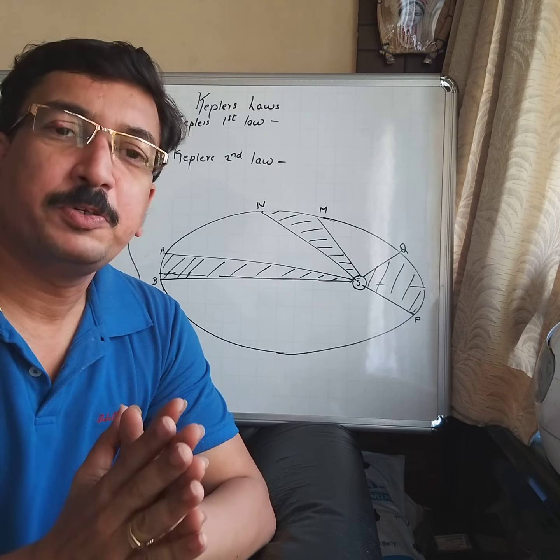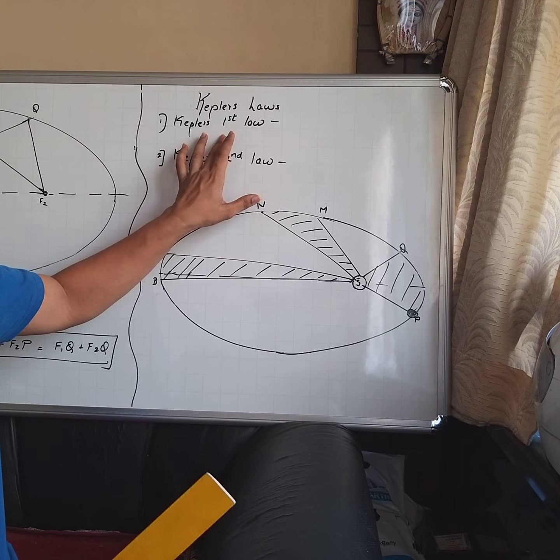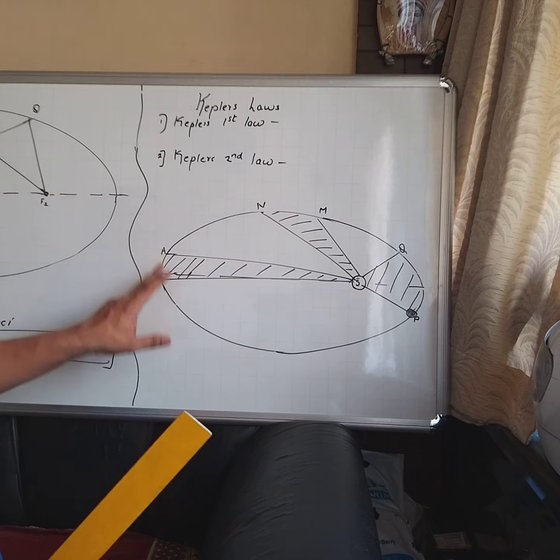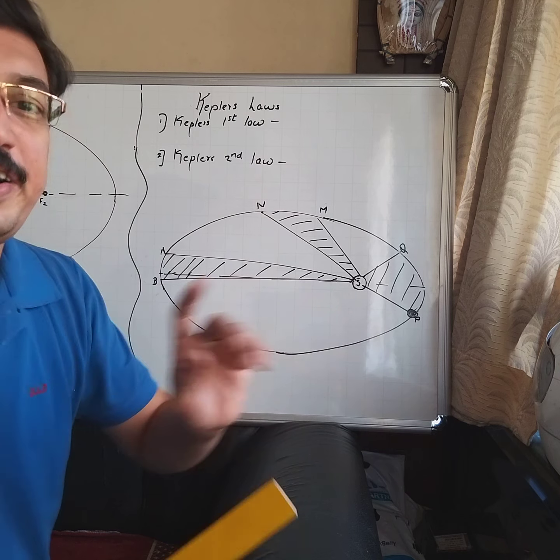Now Kepler's first law tells us that the sun is located at one of the foci, and the planets revolve around the sun in an elliptical orbit. Or in short, Kepler's first law states that the planets in our solar system move in an elliptical orbit with the sun located at one of its foci.